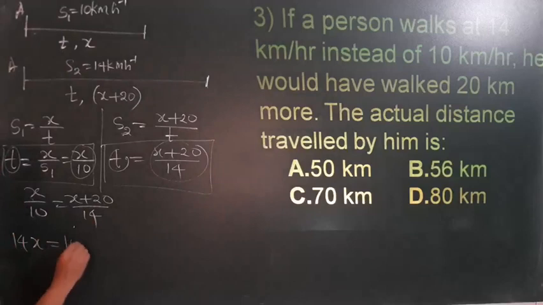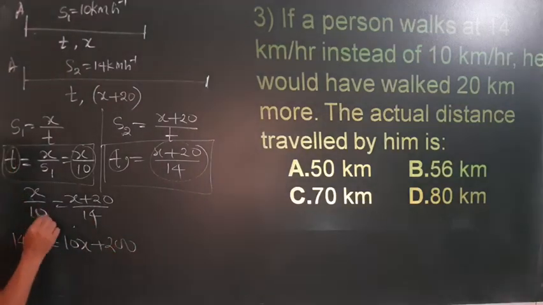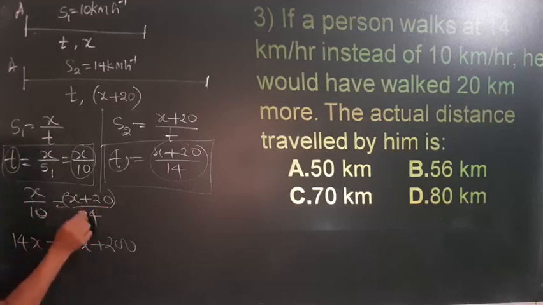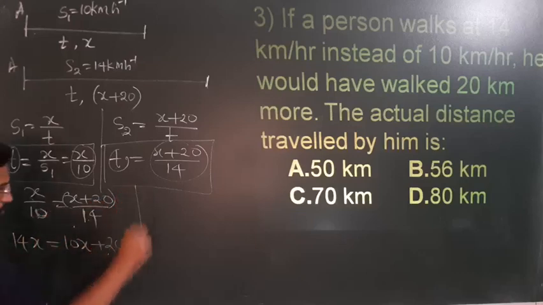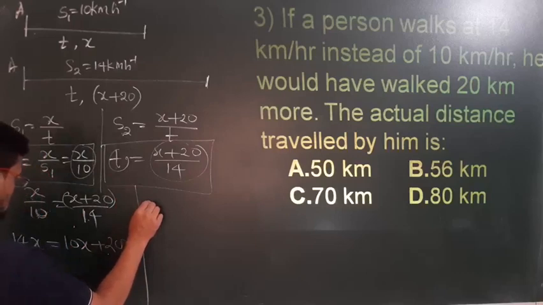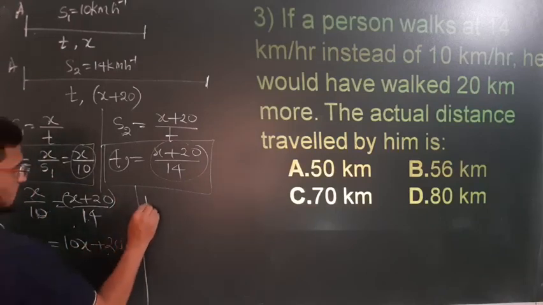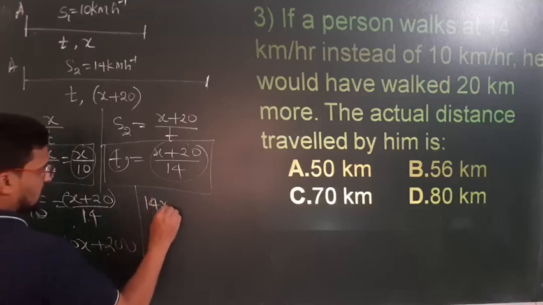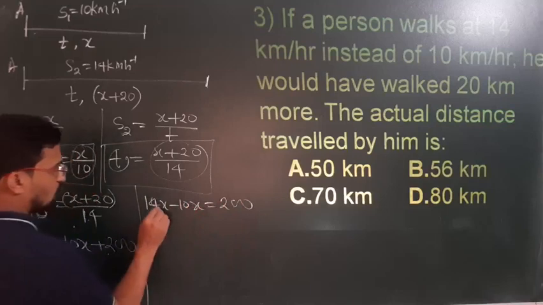Cross multiplication: 14 into x, 10 into this bracket. So 14x is equal to 10x plus 200. 10 into x is 10x, 10 into 20 you will get 200. 10x take this side, so it becomes 14x minus 10x is equal to 200.